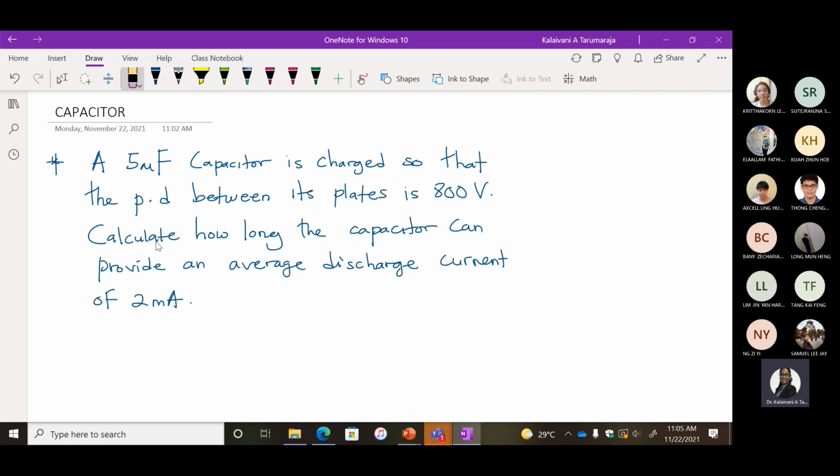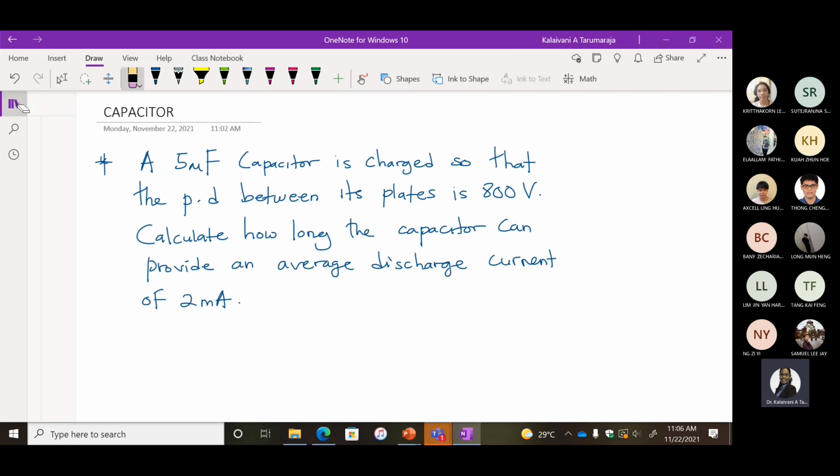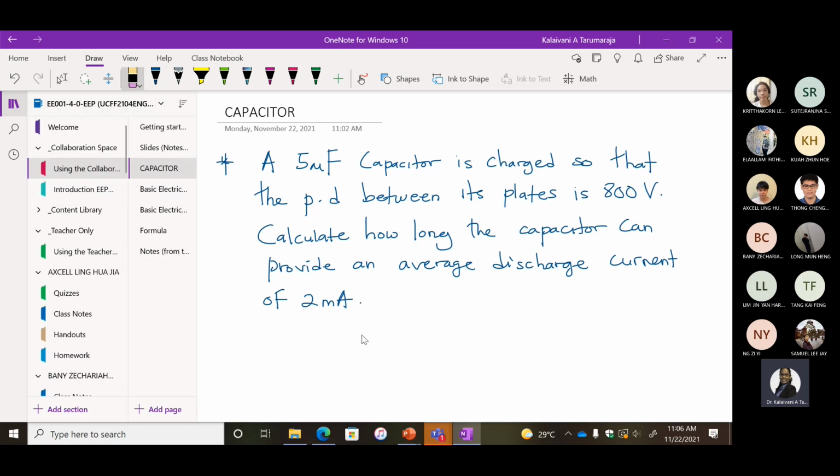Calculate how long the capacitor can provide an average discharge current of 2 milliamp. So I leave this with you. Usually we will discuss it, but I want you to try first to get the answer.